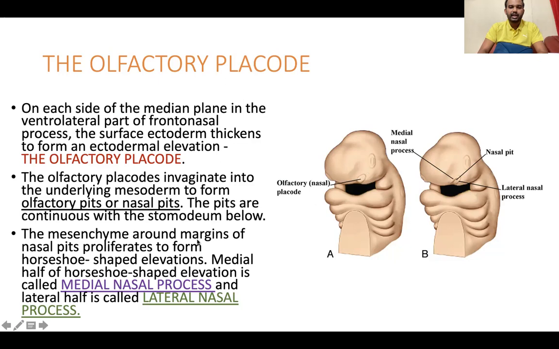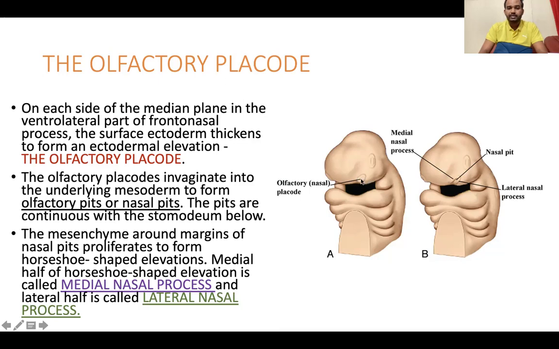The mesenchyme around the margins of the nasal pit proliferates to form a horseshoe-shaped elevation. Now, this nasal pit or olfactory pit is formed by the invagination of the olfactory placodes. See, there is nothing to confuse. These olfactory placodes are ectodermal thickenings or elevations seen on the ventrolateral part of the frontonasal process.